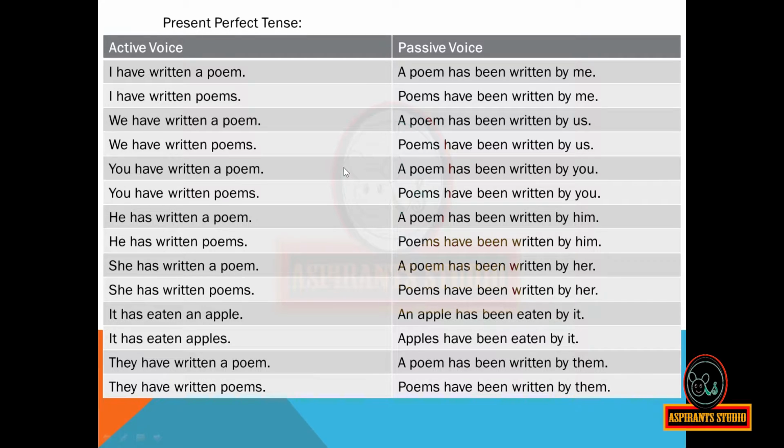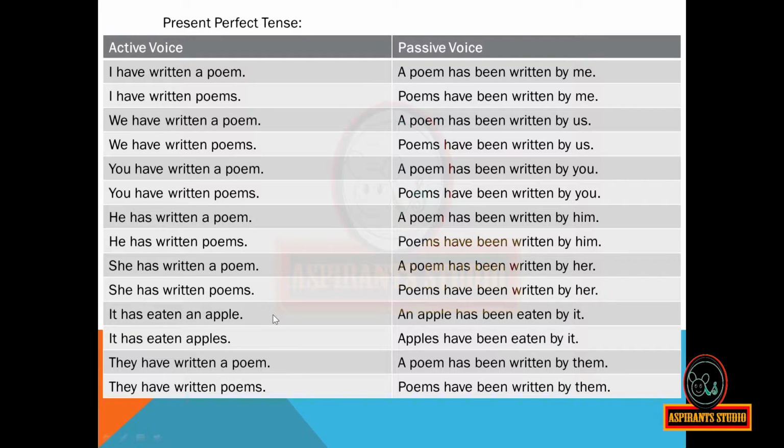You have written a poem. A poem has been written by you. You have written poems. Poems have been written by you. He has written a poem. A poem has been written by him. He has written poems. Poems have been written by him. She has written a poem. A poem has been written by her. She has written poems. Poems have been written by her.